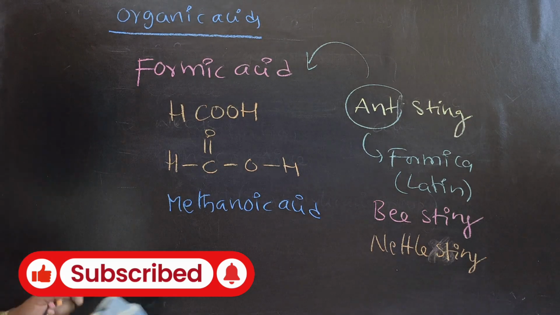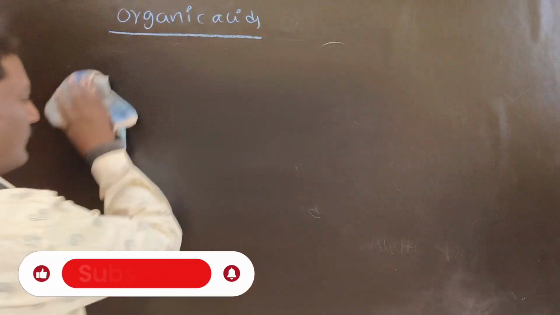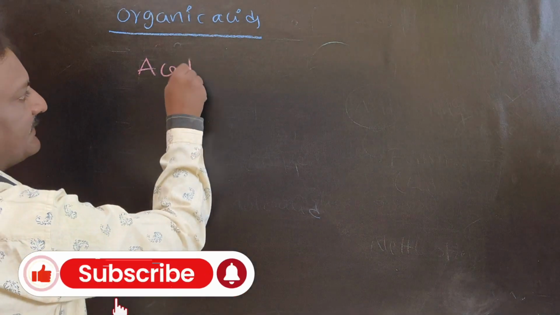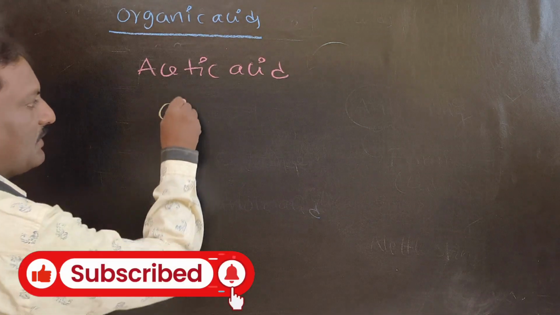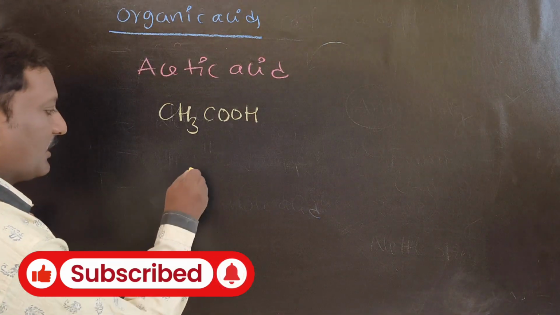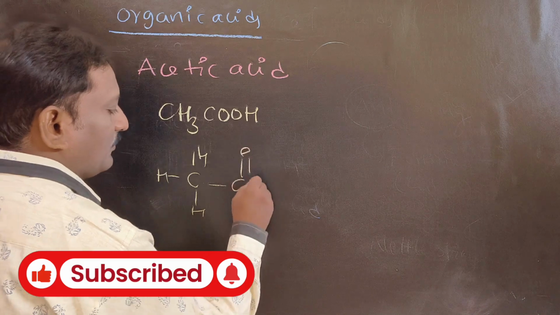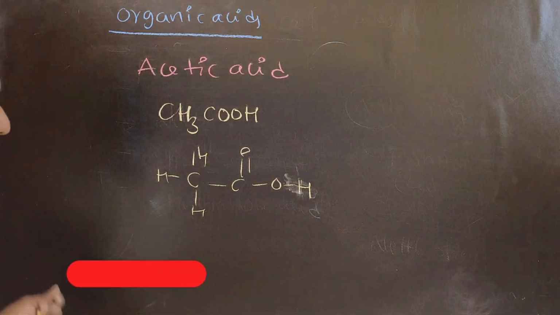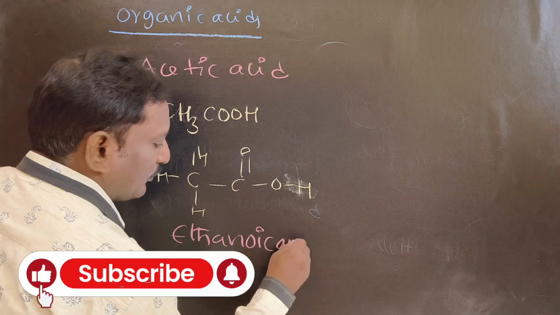Next one, acetic acid. Chemical formula CH3COOH. Let me draw the detailed structure: CH3, C double bond, OH. Acetic acid is also called ethanoic acid.